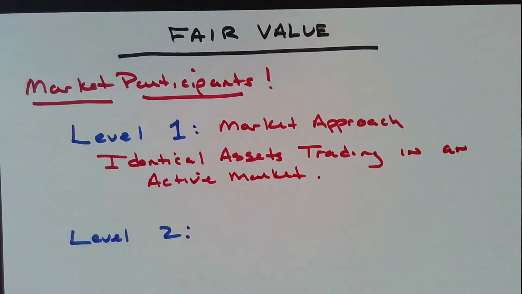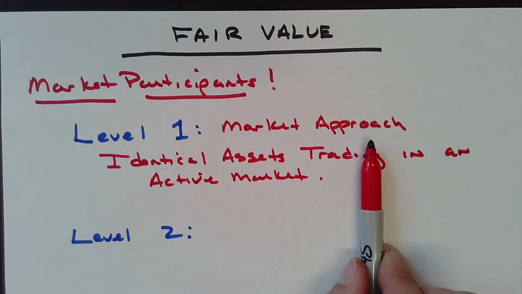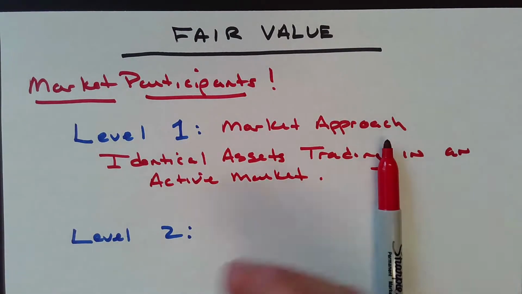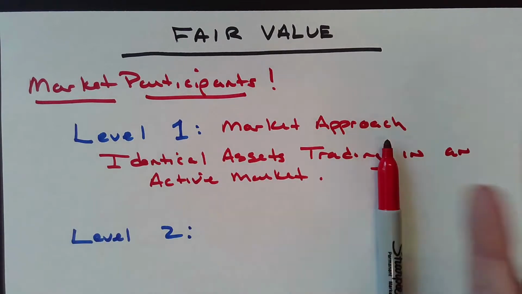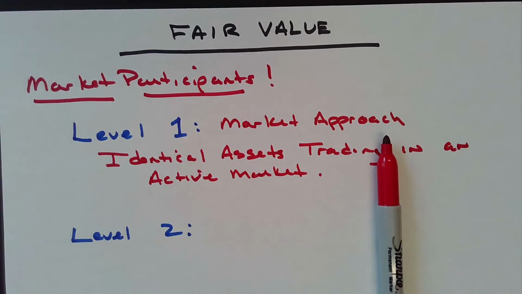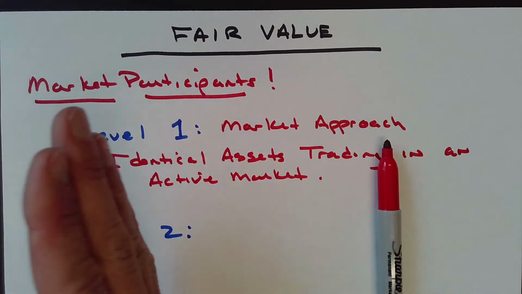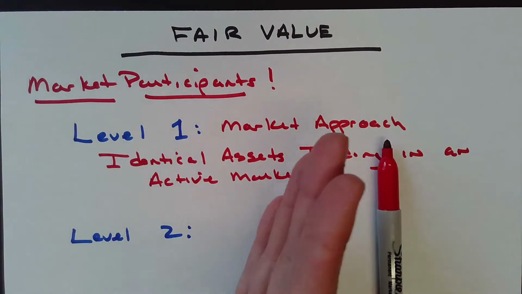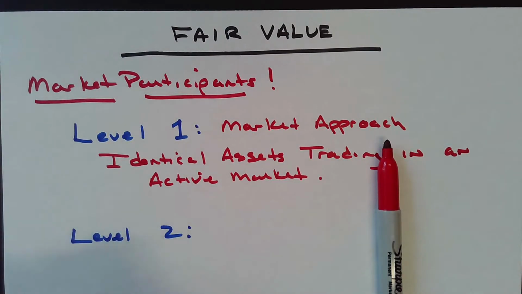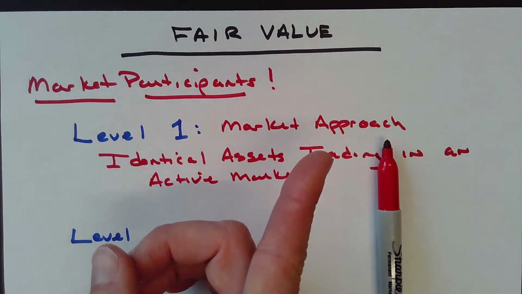So what we mean by a market approach, we're going to go into the market, New York Stock Exchange, NASDAQ, debt markets, whatever it is, and we find the exact asset. So if we wanted to figure out the level 1 fair value of Apple stock, we'd go on to Bloomberg or the Wall Street Journal or whatever, and we'd find other shares of Apple that are trading.